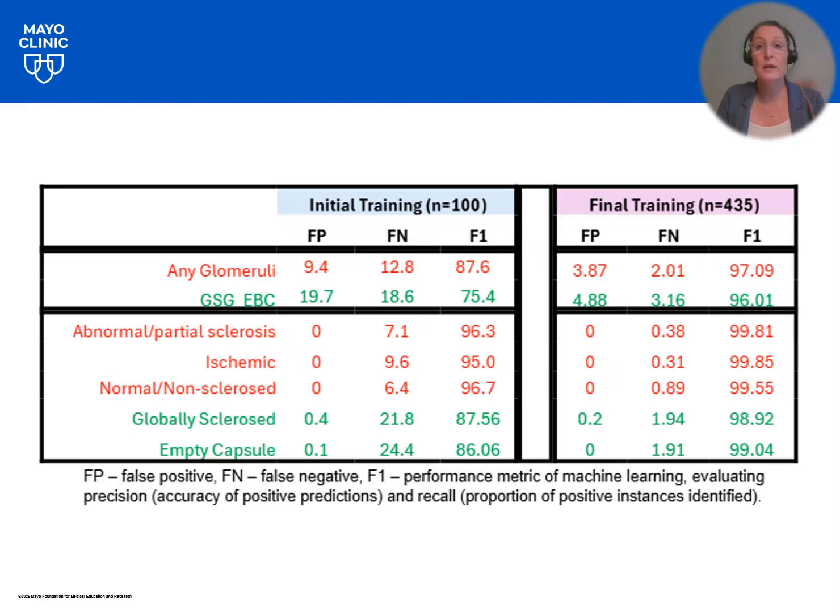This table shows the F1 score from early training with a sample size of 100 biopsies to 5 trainings later using 435 biopsies in the training. You can see that the F1 score improved across all classes. In addition, false positives, that FP score, and the false negatives, FN, were reduced across all classes.